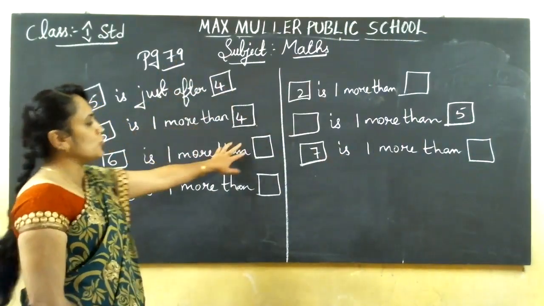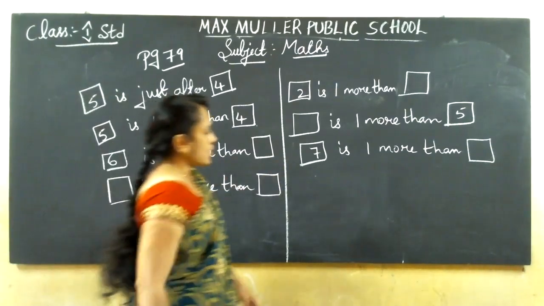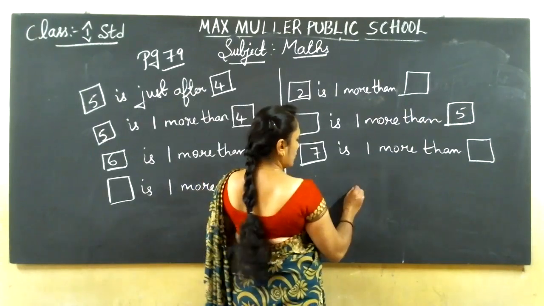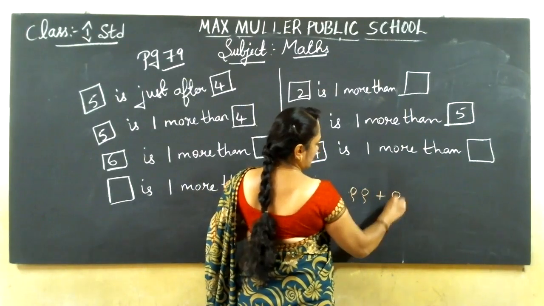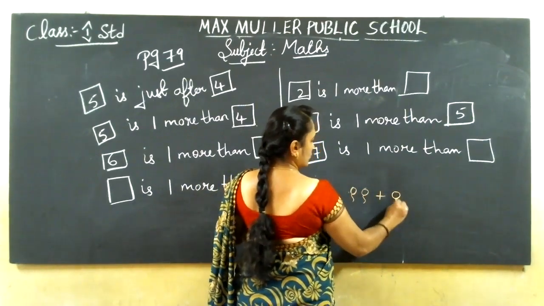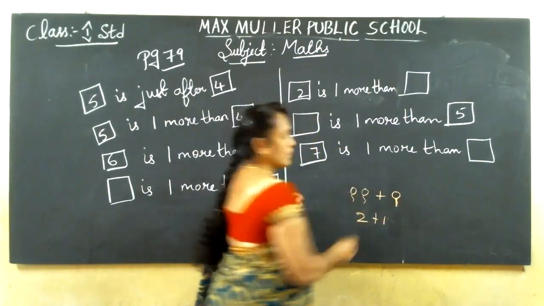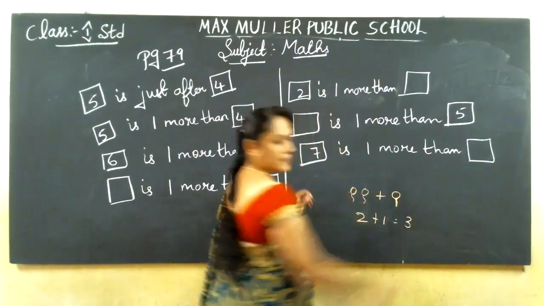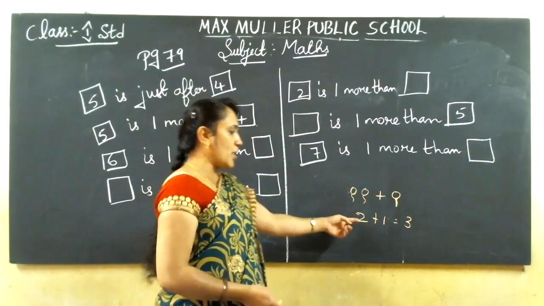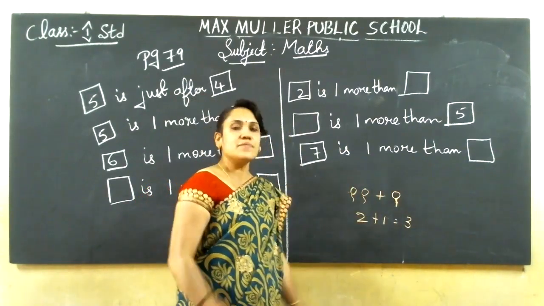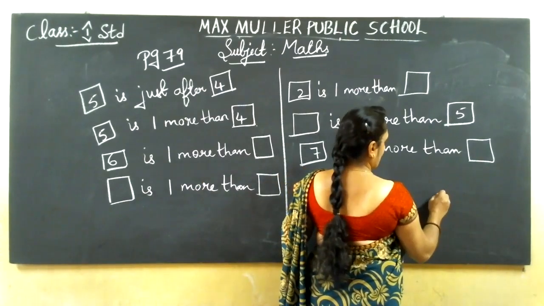A few numbers they have written, a few boxes they left blank. You should fill in that box. How to fill? See, for example, you are having 2 balloons. If you add one more for that, 2 plus 1 extra. How many totally? 1, 2, 3. Understand? Like that. One more than 2 means if you already have the number 2 and add one more extra, it will become the next number. That is 3. 2 plus 1, 3.